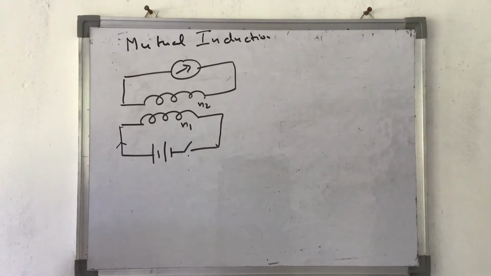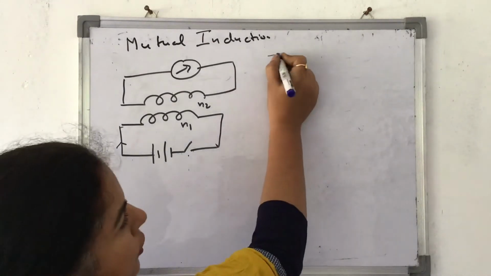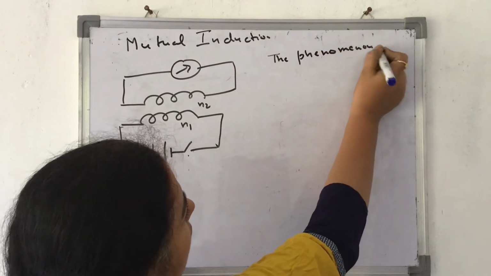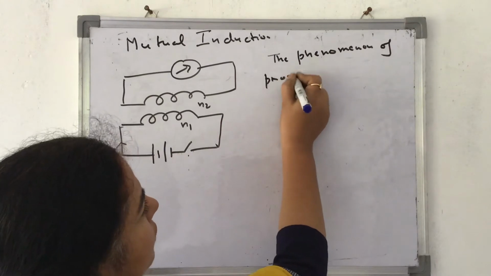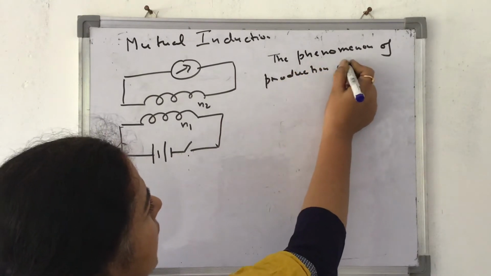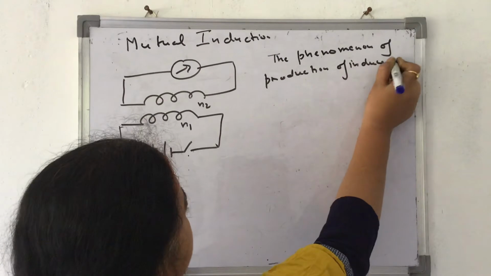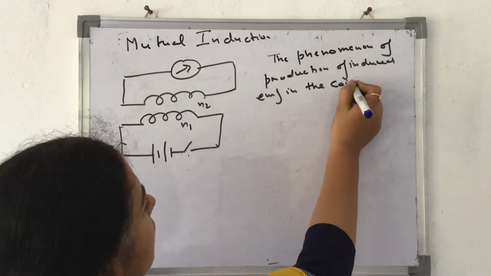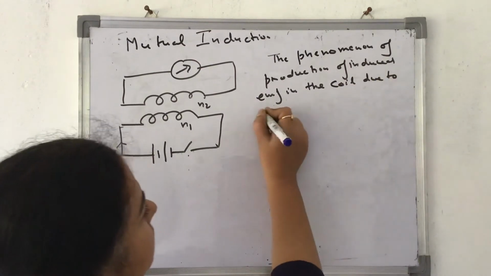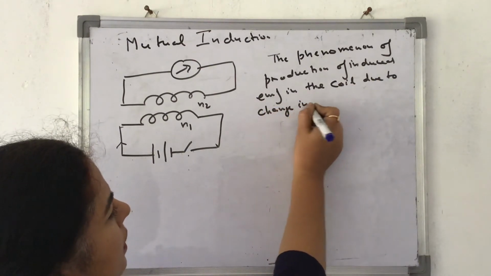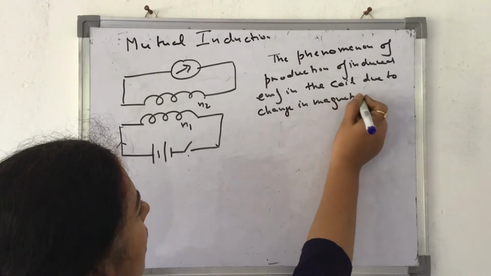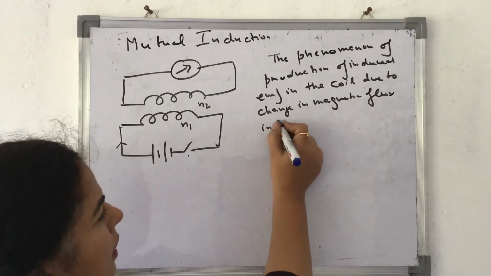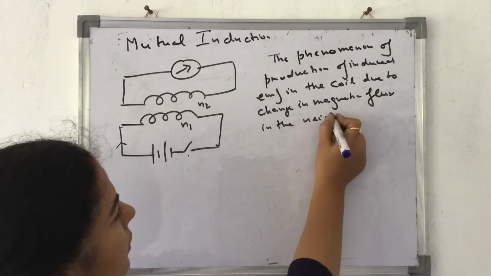Okay, so the definition is: the phenomenon of production of induced EMF in a coil due to change in magnetic flux, again here, due to change in current in the neighboring coil.